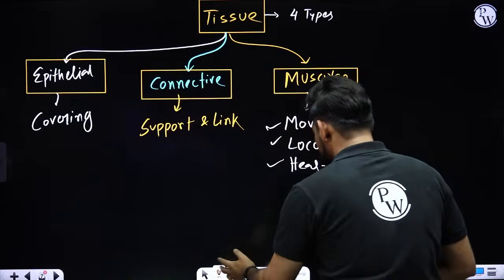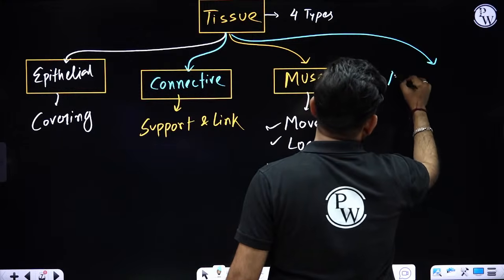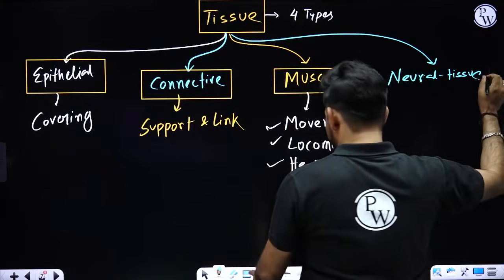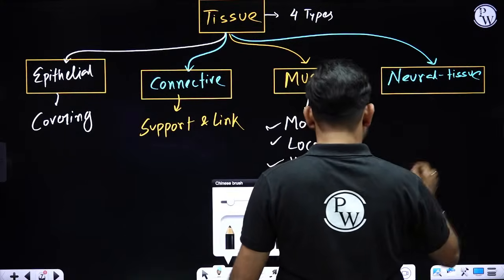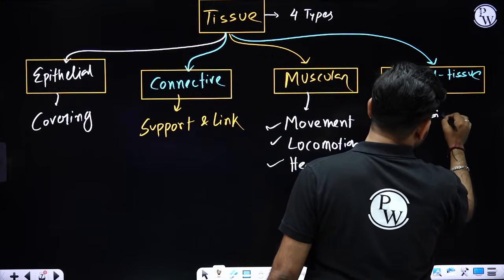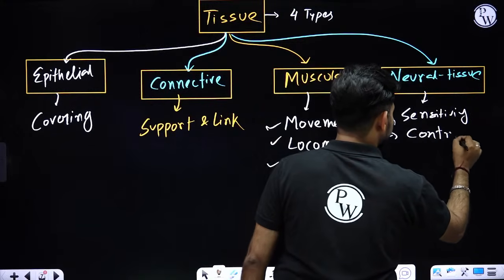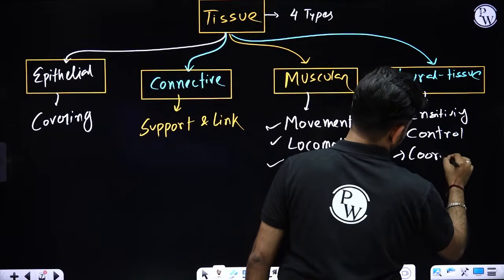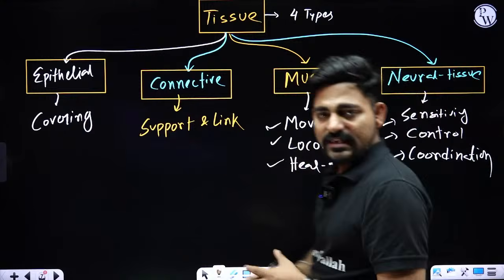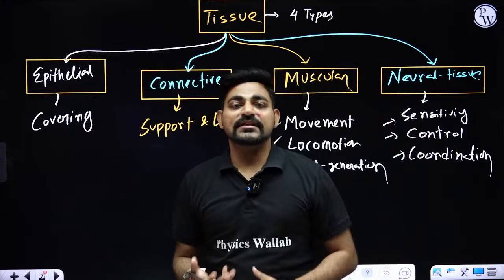And the fourth tissue that will appear during the time of your embryonic development is the neural tissue, or nervous tissue, right? That is responsible for control, coordination and sensitivity. That will provide you sensitivity. That will help you in control and coordination. Okay, so that's why we got these basic four types of tissue by which our organs and systems are made